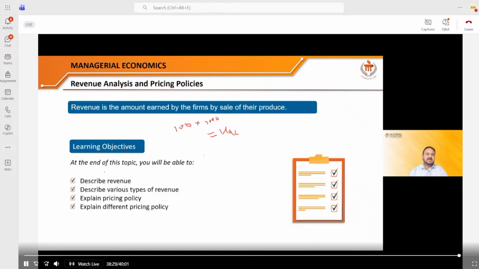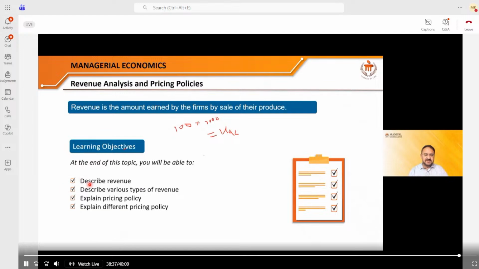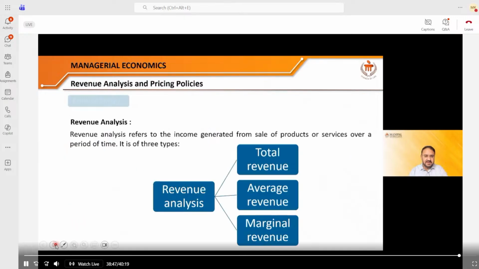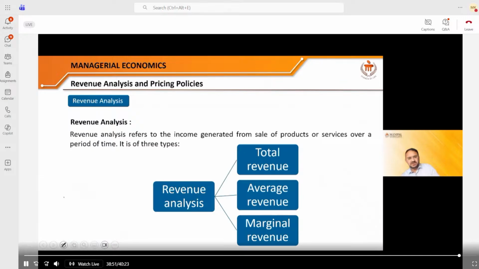So what is the objective of this lecture? The objective of this lecture is quite easy. We have a few objectives. We need to understand what is revenue. We need to understand how many types of revenue there are, and you need to learn the pricing policy, and you need to explain the different types of price. You need to develop an understanding regarding the different types of price. So let's start with the first concept of revenue analysis for the day.